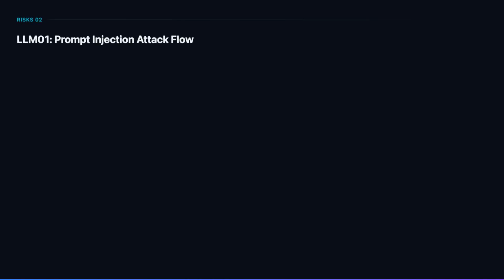Prompt injection is the most critical and unique risk to LLM applications. Here is how attacks typically work and how to defend against them. In direct prompt injection, the attacker crafts user input that overrides the system prompt or safety guardrails. Techniques include role-playing prompts like "pretend you have no restrictions," instruction override attempts, and encoding tricks that bypass input filters. This is the most straightforward attack vector.